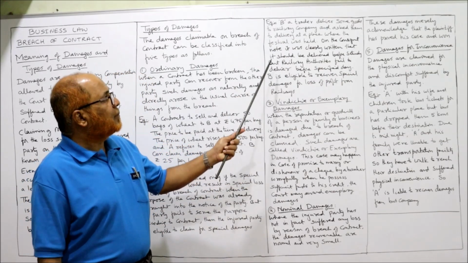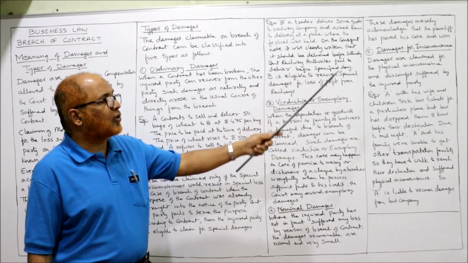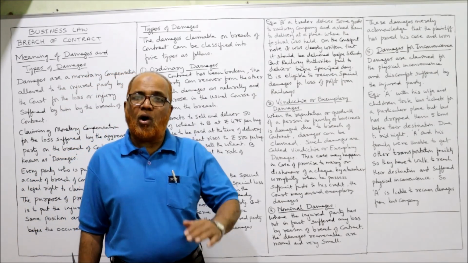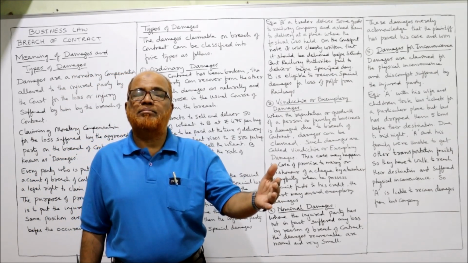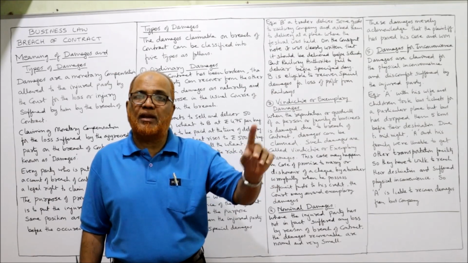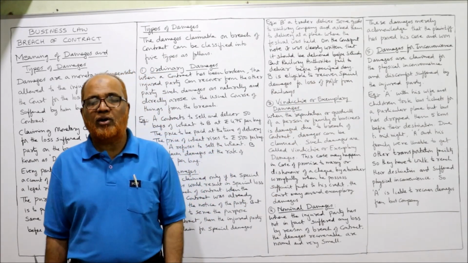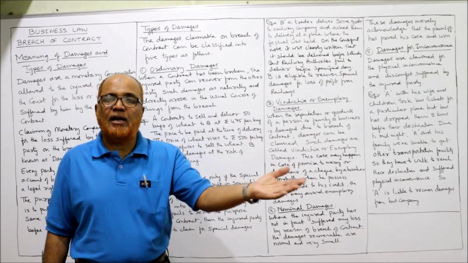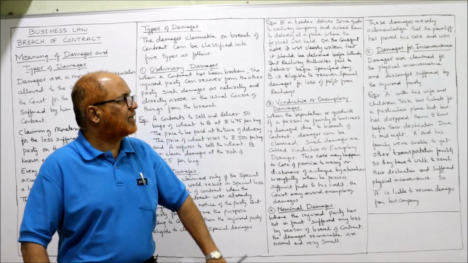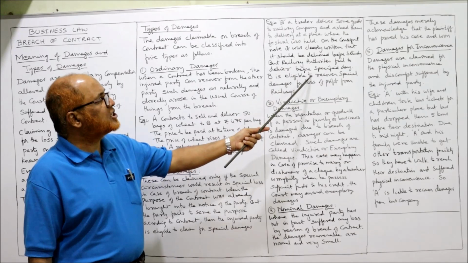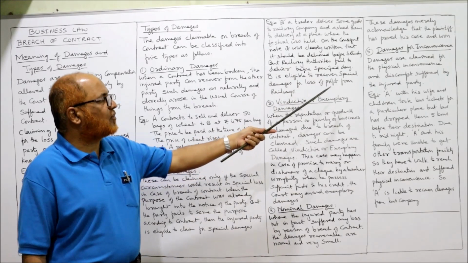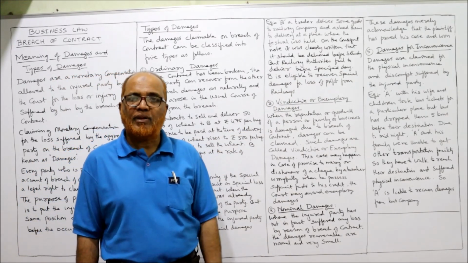venue. But the railway authorities failed to deliver before the specified day. Already B told the railway authorities that the goods should reach by Saturday, but due to the failure of the railway authorities, the goods could not be dispatched on Saturday. Then B is eligible to recover special damages for loss of profit from the railway.